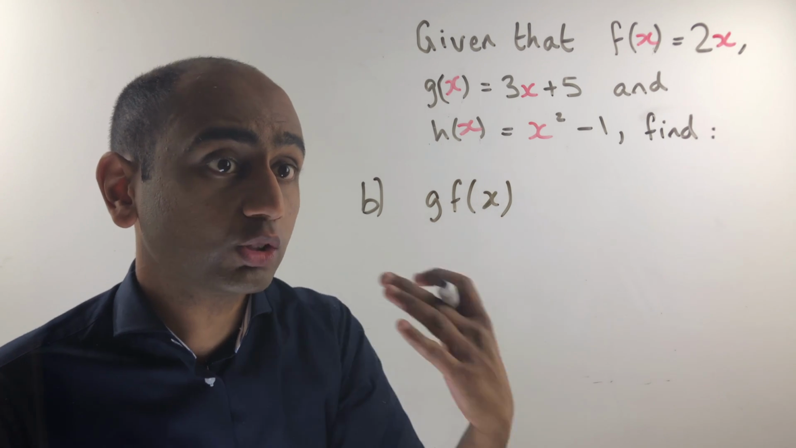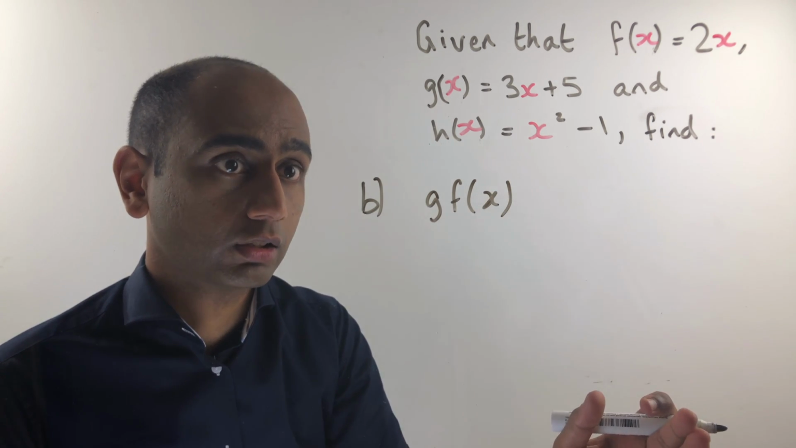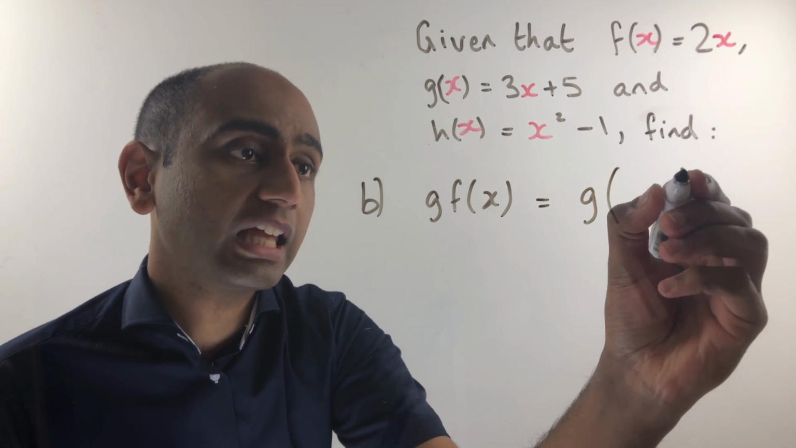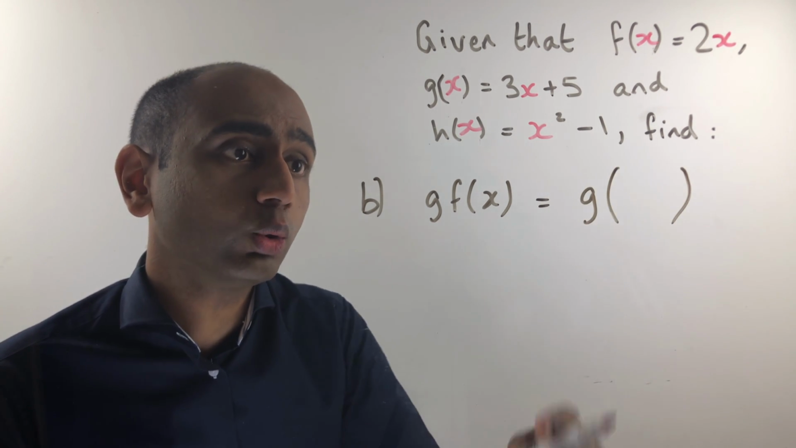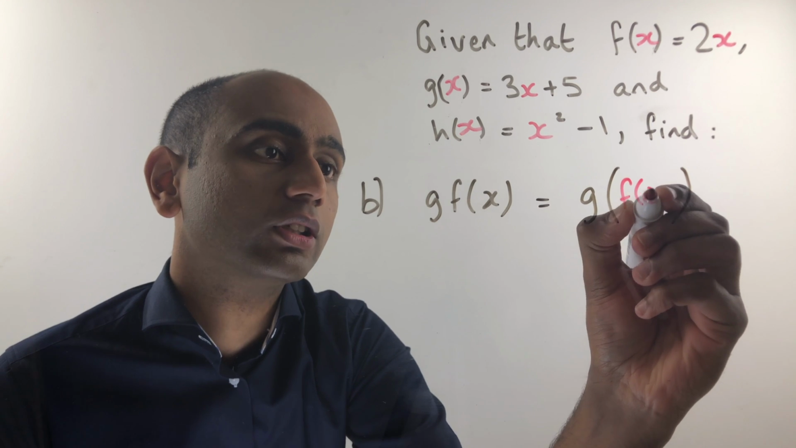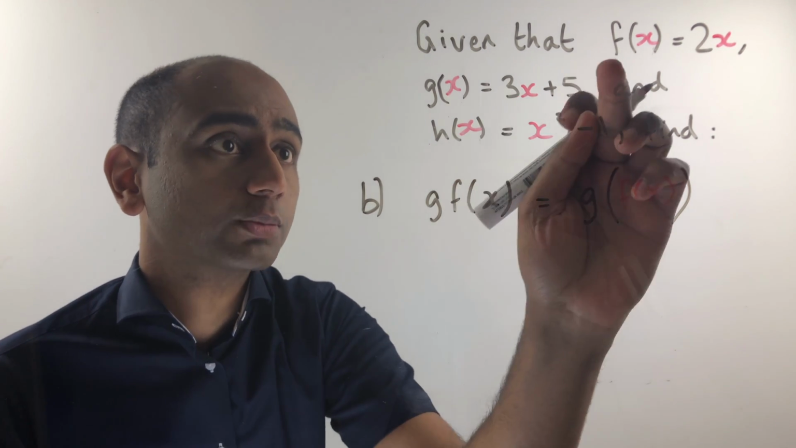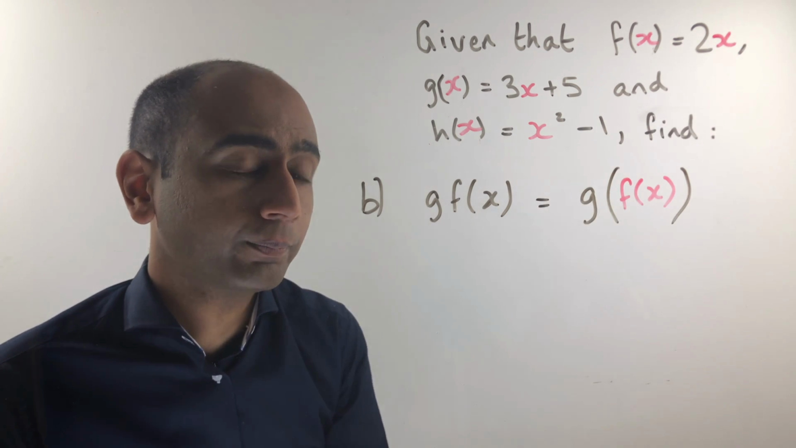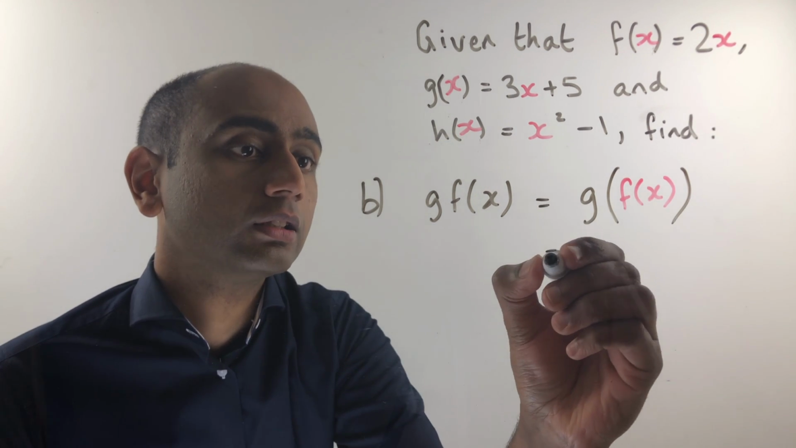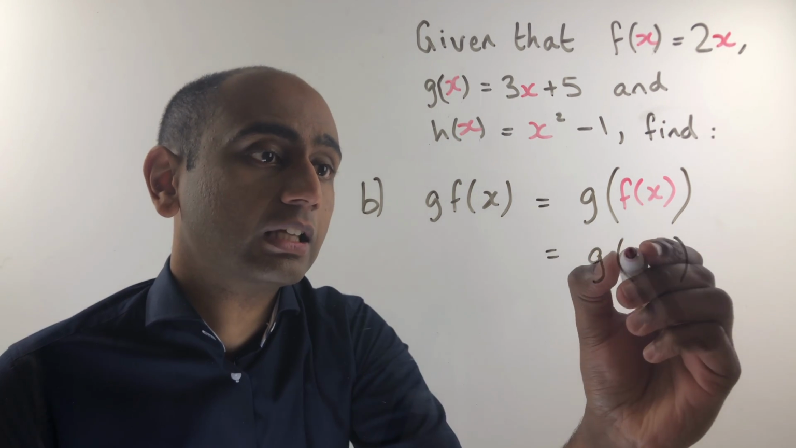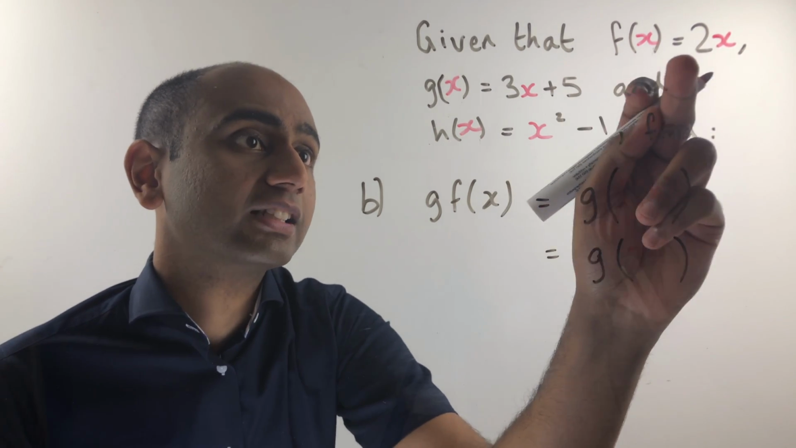In part B, we want to work out gf of x. So that would be g of f of x. And I'm going to use the whole of f of x as my input into g. So first I want to substitute the expression for f of x into here. So that would simply be g of 2x. We know that f of x is 2x.